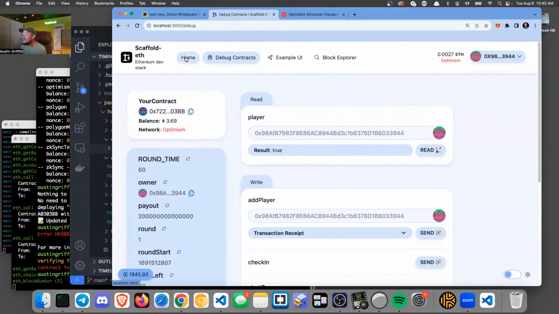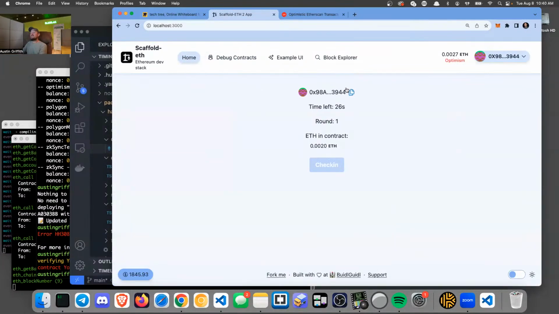Okay, so now we can go to the home screen, right? There's time left, and hopefully we'll see this. Yeah, look at that nice smooth incrementing down. I like that a lot. We don't have to make any extra transactions. This is looking good. 18 seconds left in round 1. Are you ready, Anon? We are going to check in.